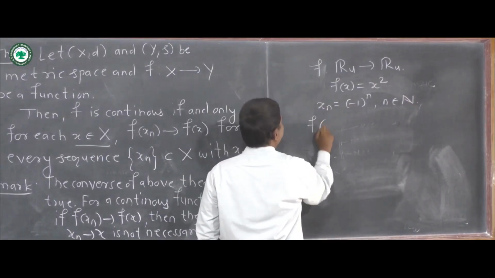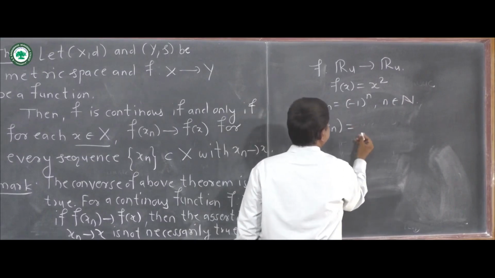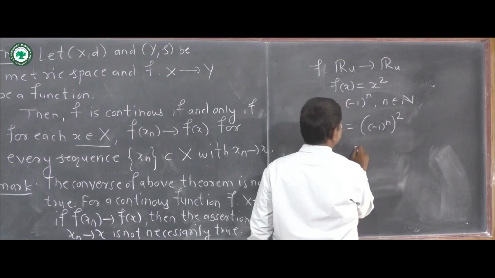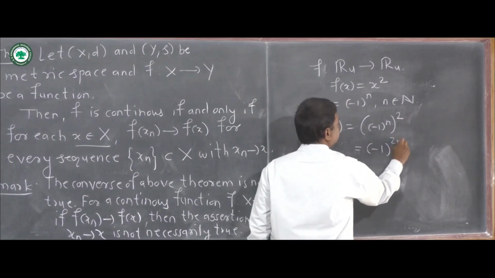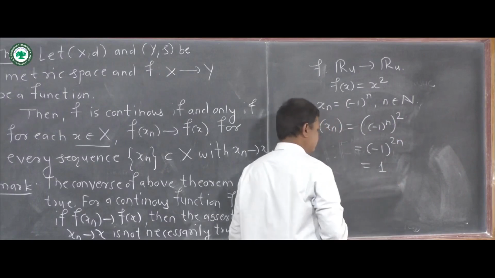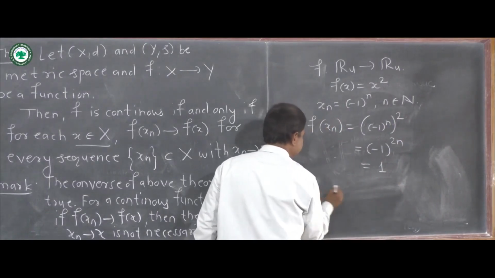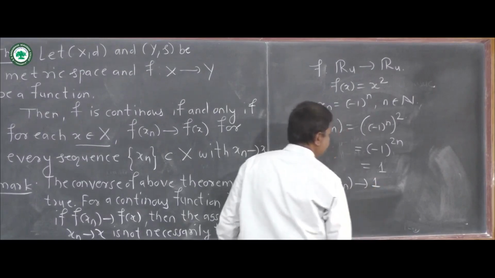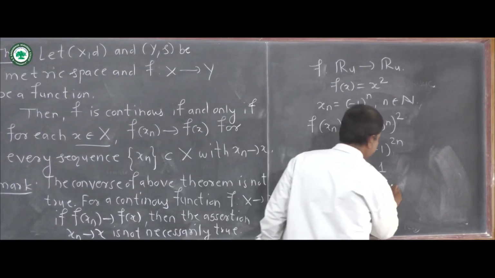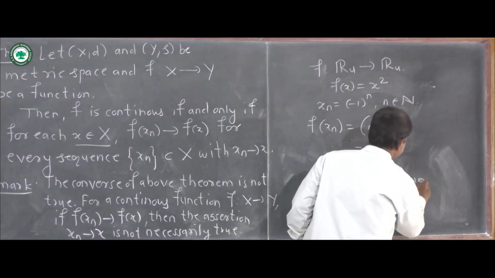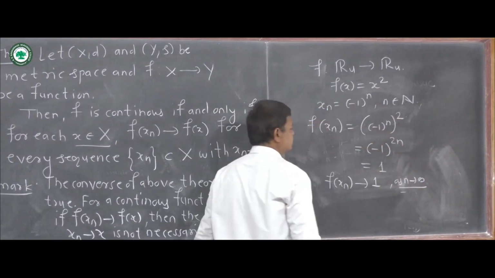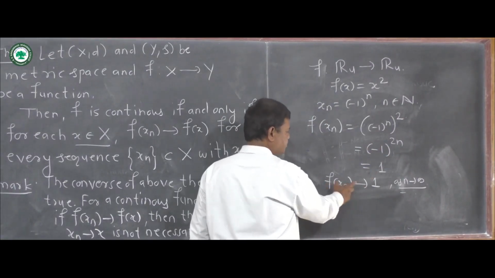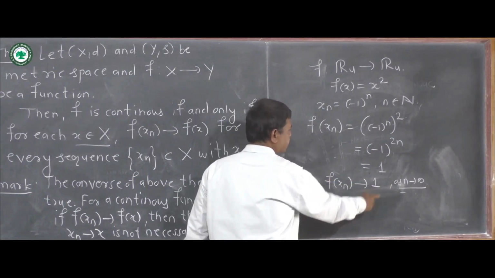Now f of xn, the image of this sequence, is minus 1 raised to n raised to 2. So this is actually minus 1 raised to 2n, so this is plus 1. Meaning f of xn converges to 1 as n tends to infinity. Actually f of xn is a constant sequence, so its limit is 1.